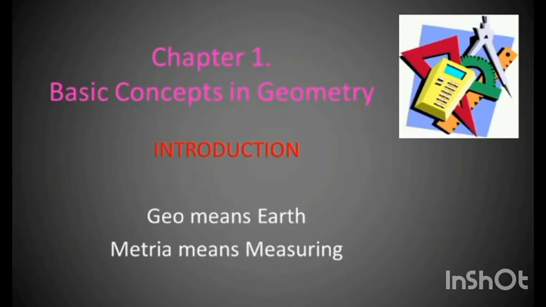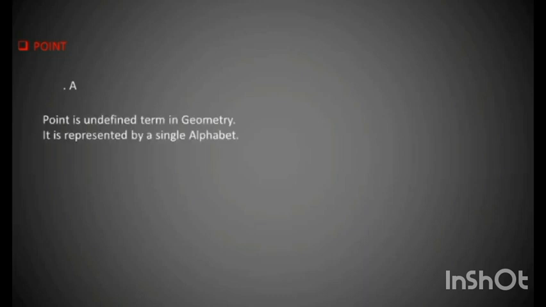So children, let us see the basic concepts in geometry, and the first one is a point. Now, what is a point? You can see a dot made on the blank sheet. That dot is called a point and it is written as point A. So point is an undefined term in geometry and it is represented by a single alphabet.